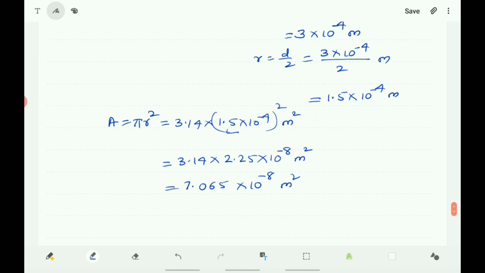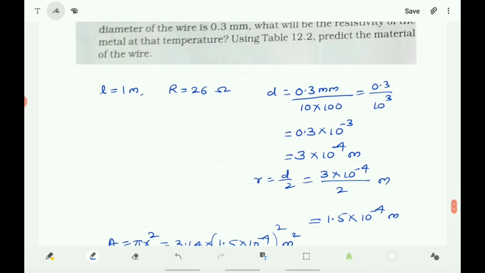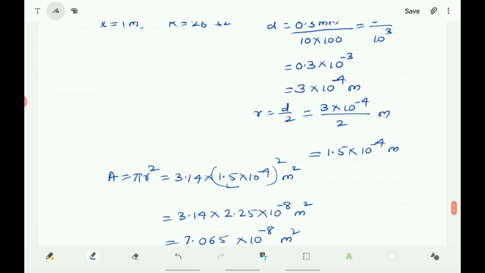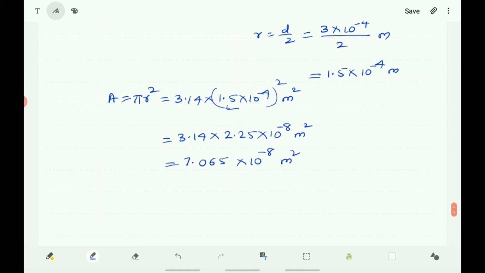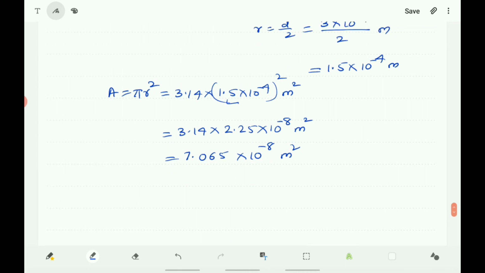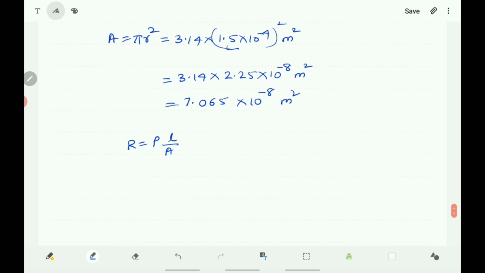Now you write the relation among this R, L and A and also rho. The relation you know: R is equal to rho into L by A. So rho into L by A is equal to R. So therefore rho is equal to R into A by L.